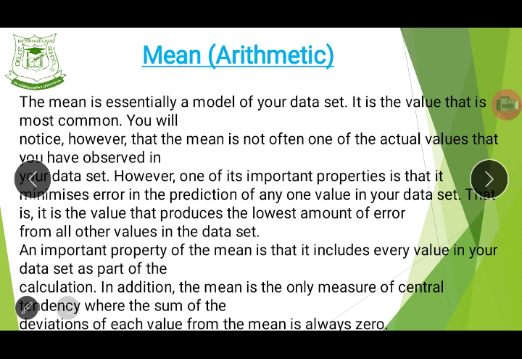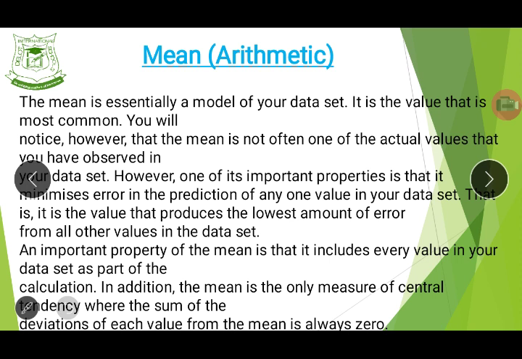One of the important properties is that it minimizes error in the prediction of any one value of your data set. Do you see that now? It helps you to minimize mistakes when you are trying to find a particular value in your data set. That is, it is the value that produces the lowest amount of error from all other values in the data set. Do you see now?